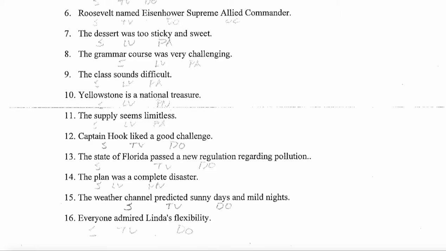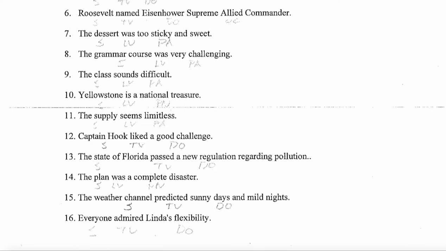14. The plan was a complete disaster. Find the verb. Was. Is it a linking verb? Yes. So we just have to decide then. A complete disaster. Is it noun, adjective, or adverb? Well, we have this disaster. We have a thing. We have a noun. So this is a predicate nominative. SLVPN.